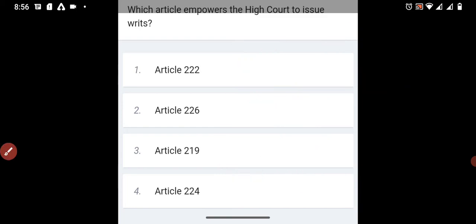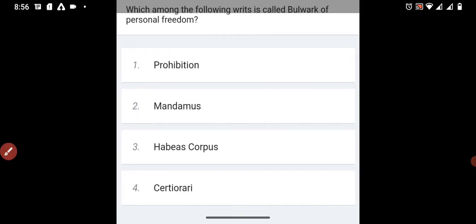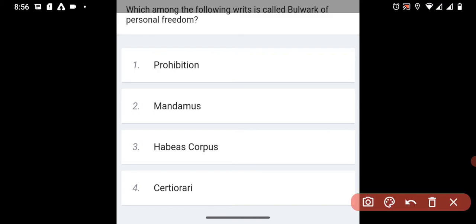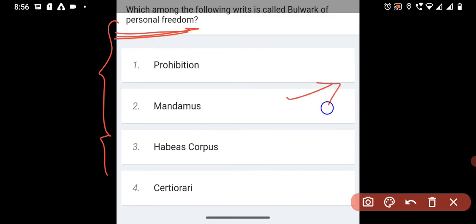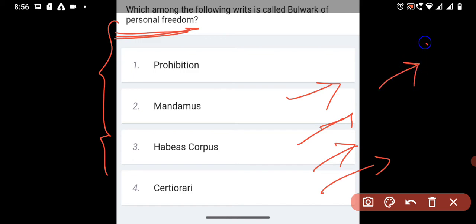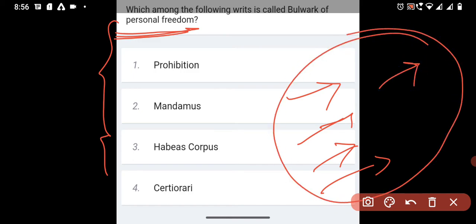Moving to the next question, which among the following writs is called the bulwark of personal freedom? From the words personal freedom we can get the clue. Among the five types of writs, the one concerning personal freedom is habeas corpus.